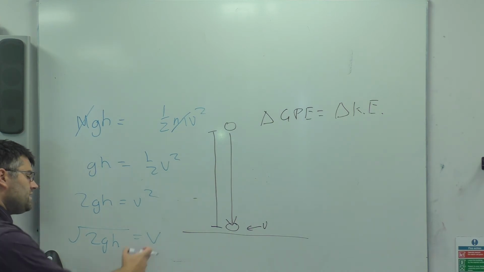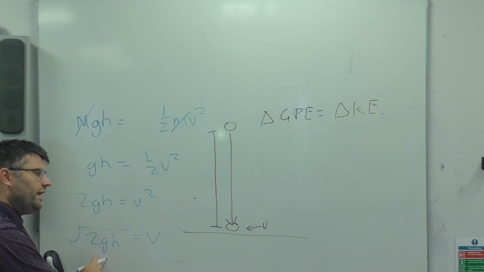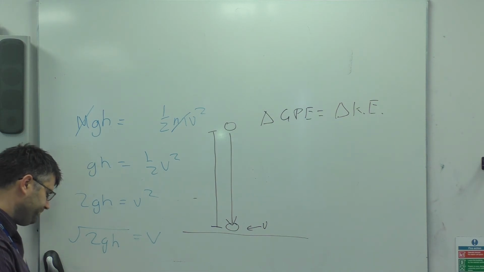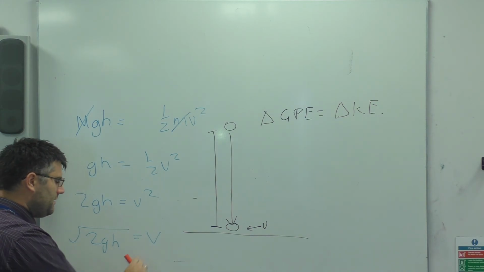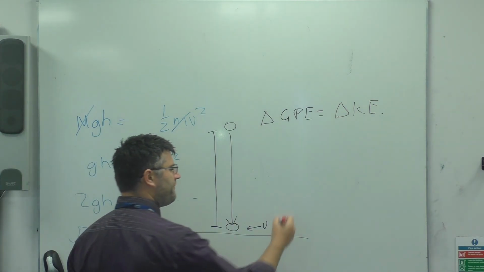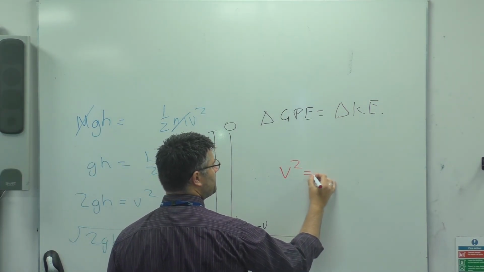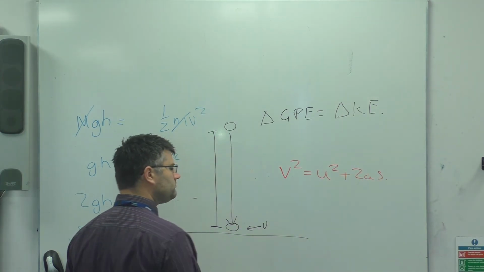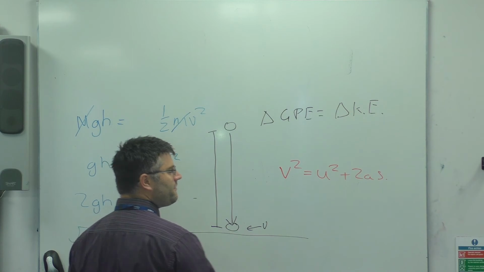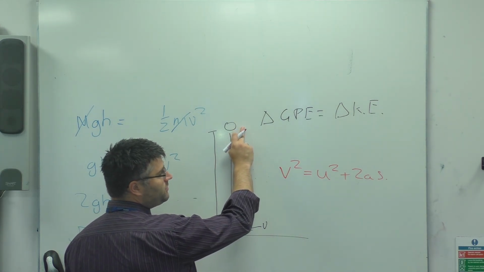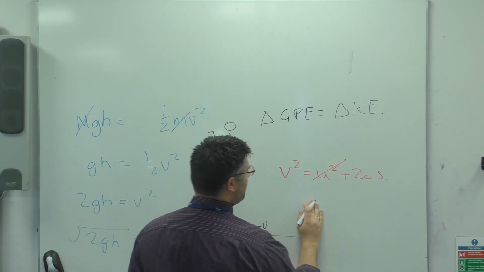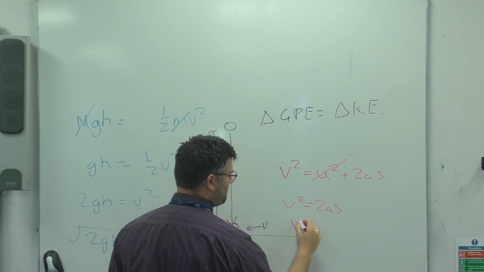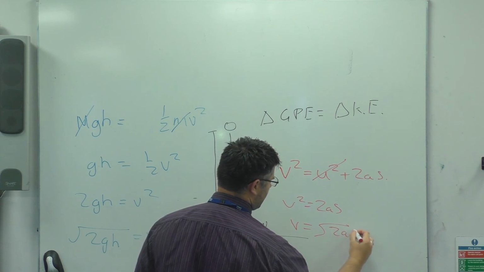So this is a really nice equation to use, and funnily enough, it's not too dissimilar to one that you've seen before. You may remember one of my favourites, the suvat equation, v squared equals u squared plus 2as. In a situation where something is being dropped, u would be 0, so we get rid of that, and we end up with v squared equals 2as, which means that v is equal to the square root of 2as.